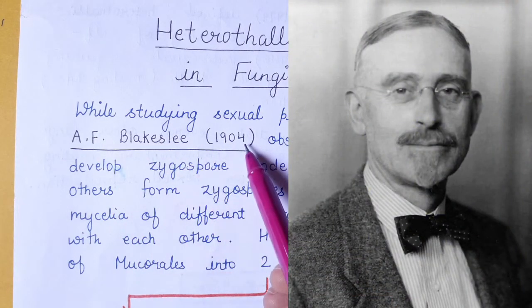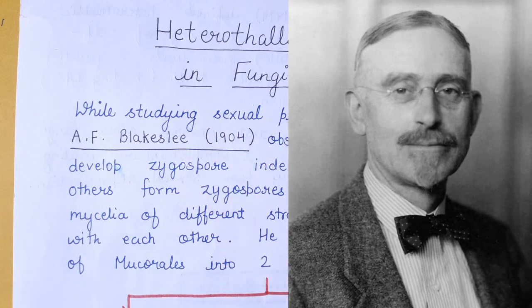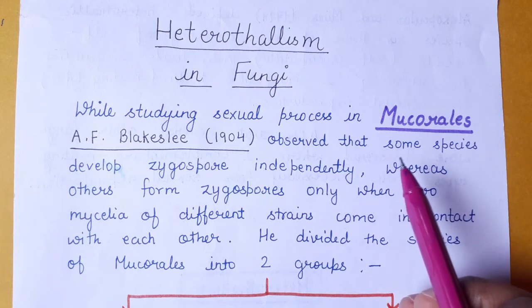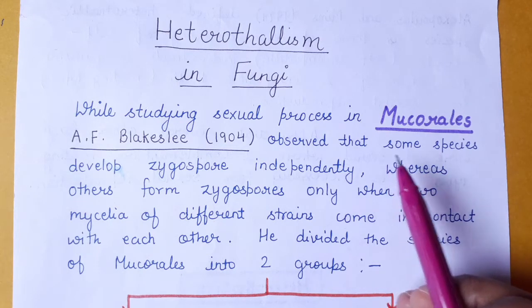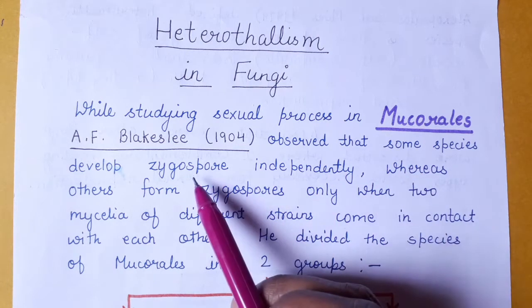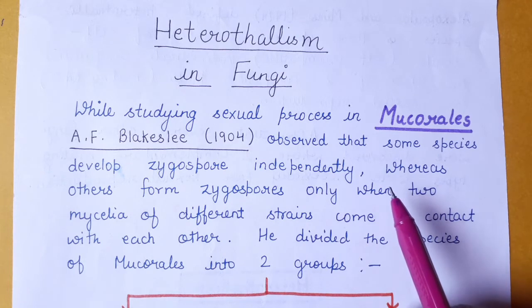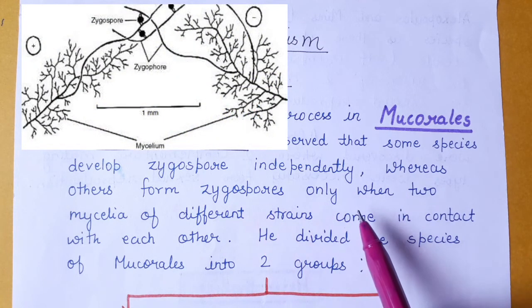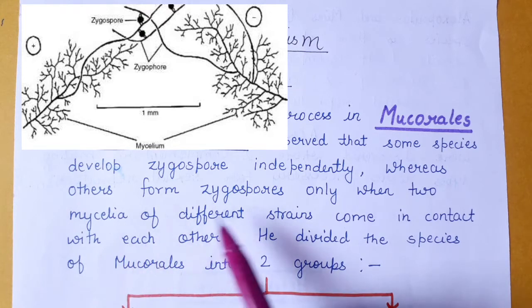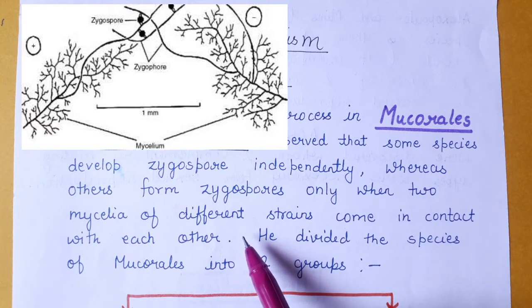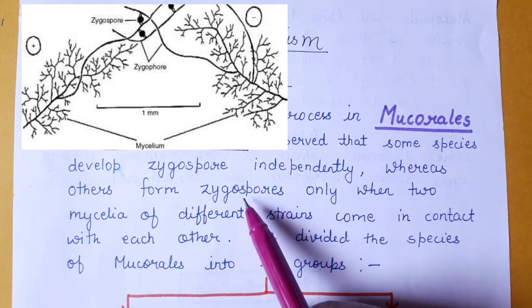Blakeslee in 1904. He was studying sexual processes in Mucorales. He observed two kinds of distinct behavior in some species. In some species, he noticed that the zygospore developed independently. However, in some other species, he observed that the zygospore only developed when mycelia of two different strains came in contact with each other and fused together to form a zygospore.